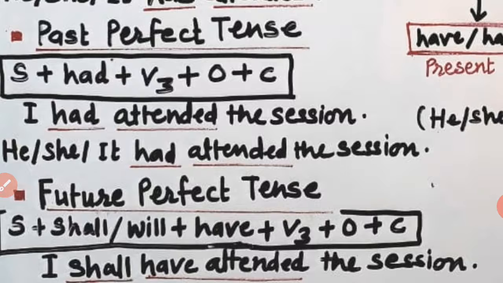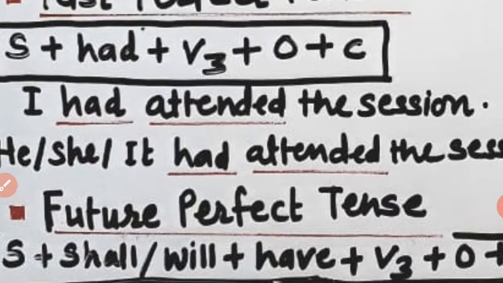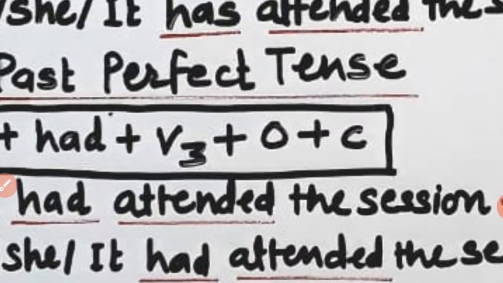Again, one example is here. Earlier it was I have attended the session. Here it is I had attended the session. The only change here is that in place of have or has, you have to put had. So had plus your action verb in past participle form is enough to declare that the given sentence is in past perfect tense.